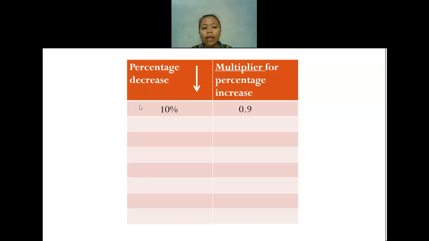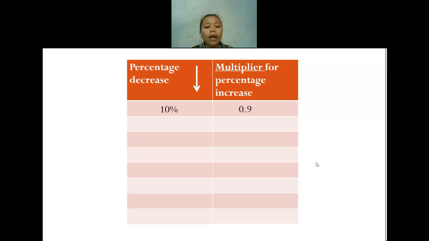Here, I have 10% as the percentage decrease. As you know, the original will always equal 100%. 100 minus 10 equals 90%. The 90%, I change into a decimal to make it a multiplier, so it will be 0.9.